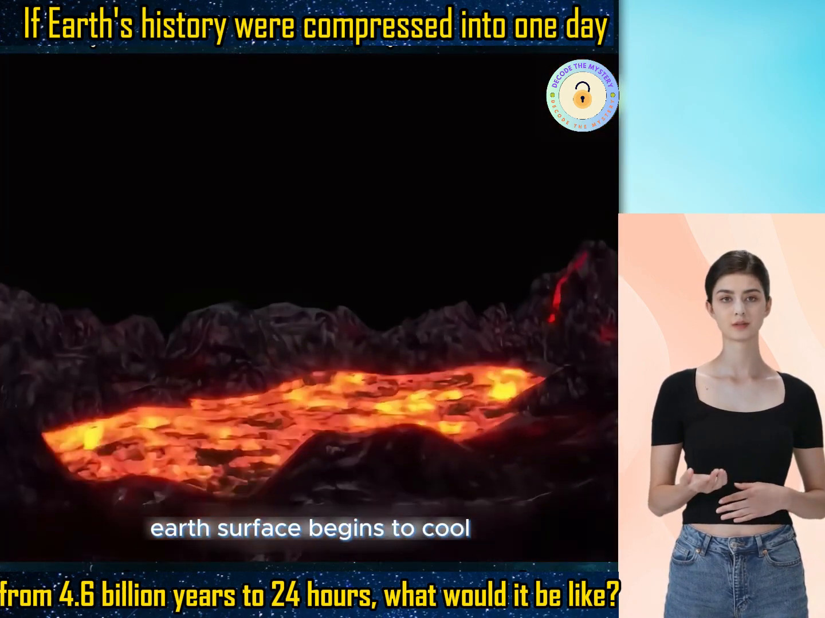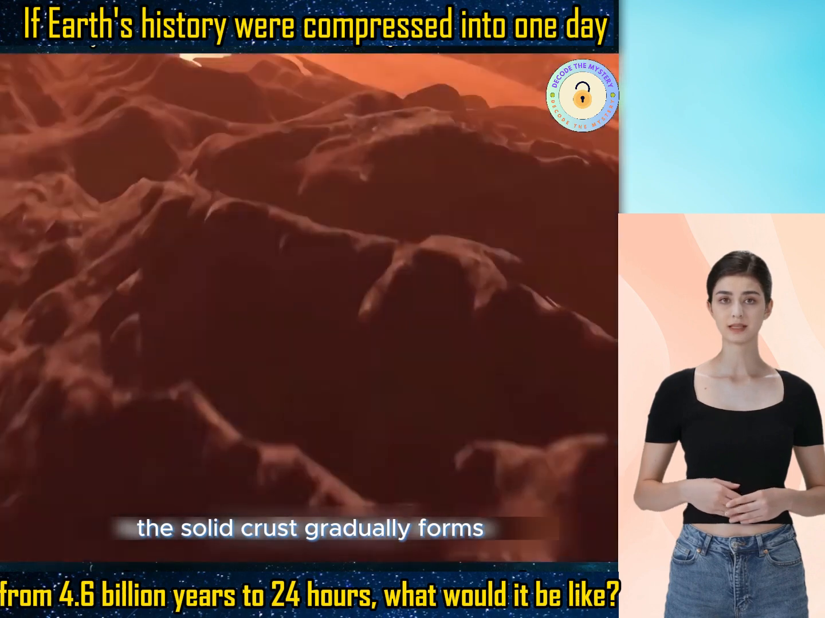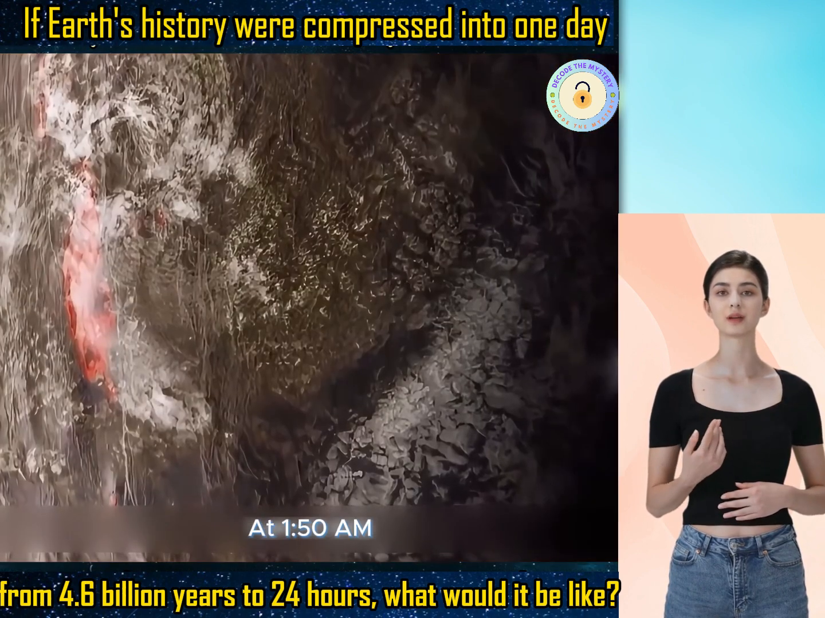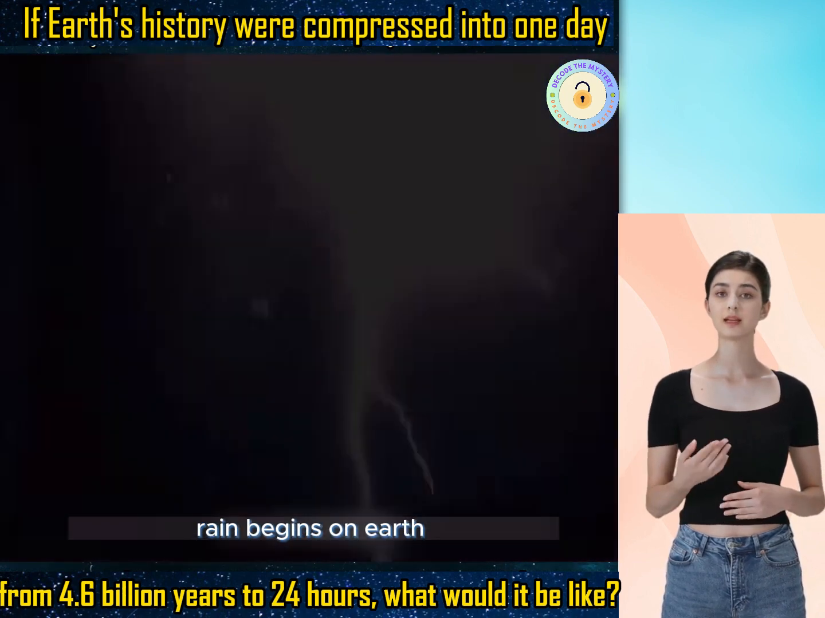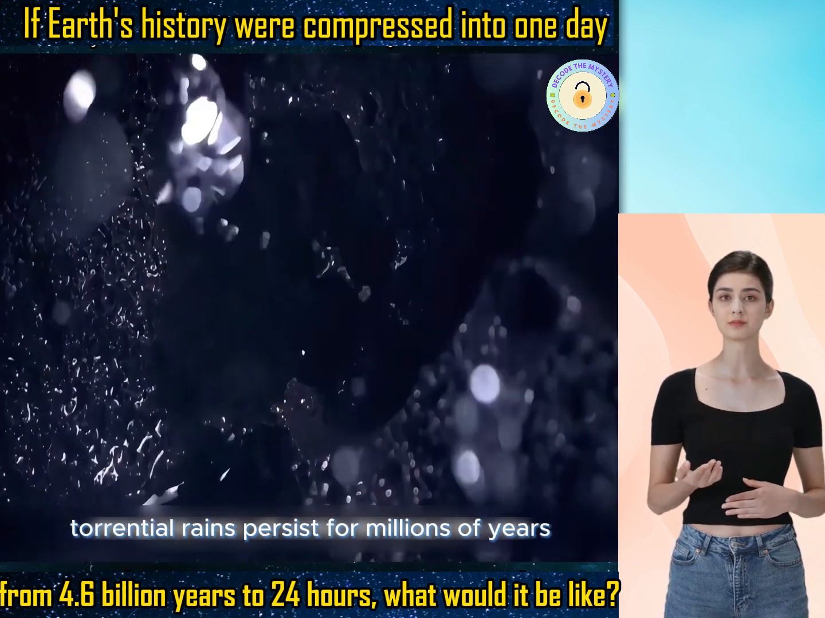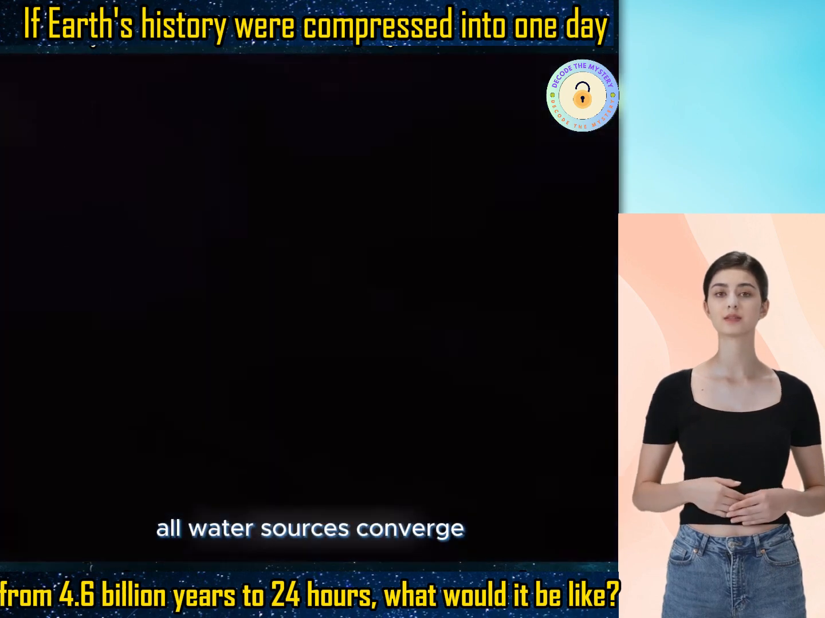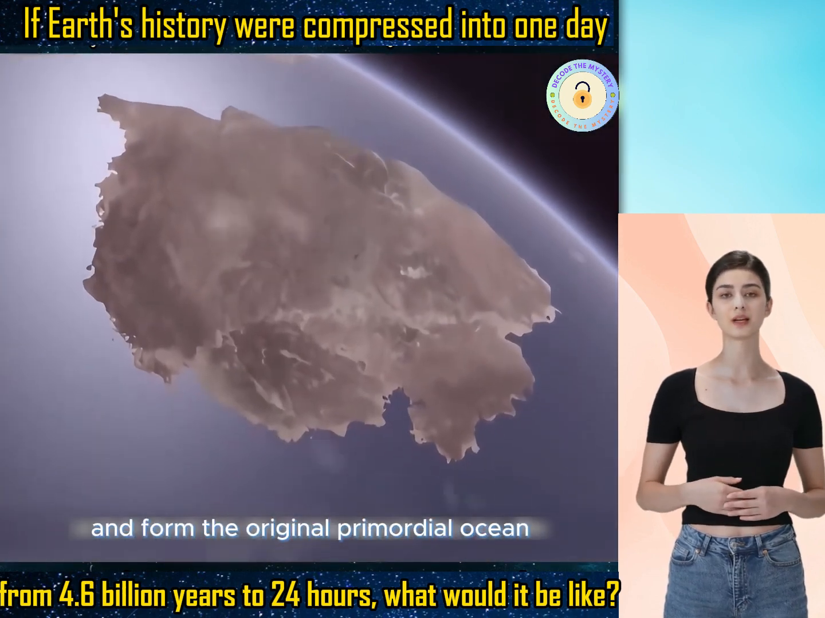Earth's surface begins to cool. The solid crust gradually forms. At 1:50 a.m., the atmospheric temperature gradually stabilizes. Rain begins on Earth. Torrential rains persist for millions of years. All water sources converge and form the original primordial ocean.